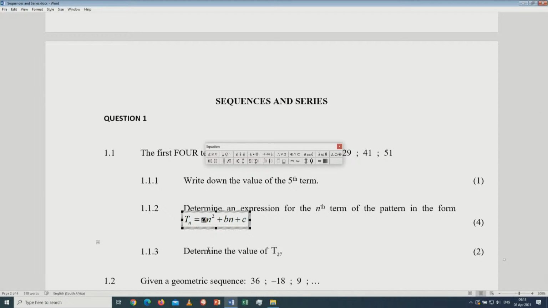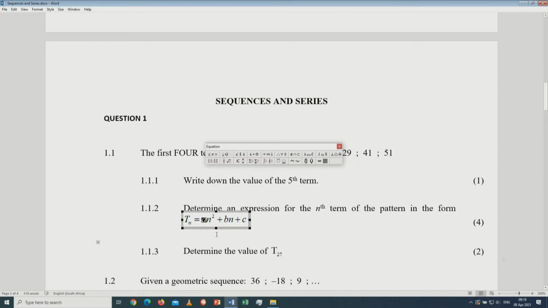How do we determine the value of a? There are various methods, but the most commonly used method is the one that states 2a equals the second difference. In this case, our second difference will be -2. So 2a equals -2. Dividing by 2 on both sides, you've got the value of a as -1.